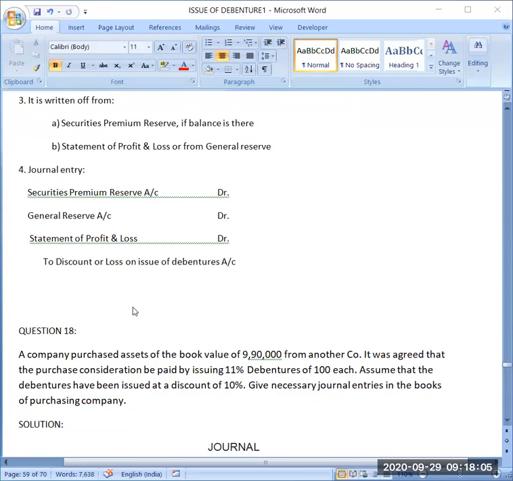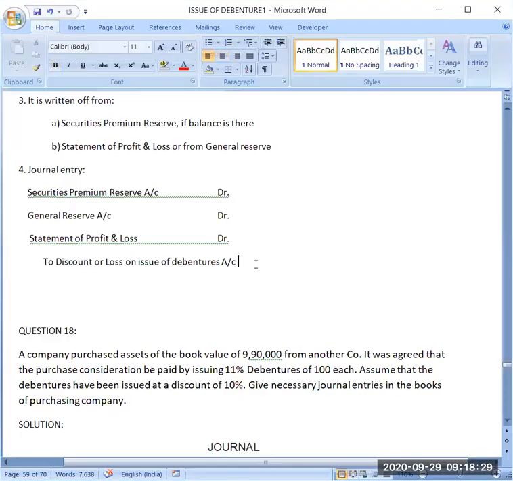It will get reduced. The balance of capital profit or revenue profit is credit. That's why if you want to write off any loss from the capital profit or revenue profit, then it will be debited.